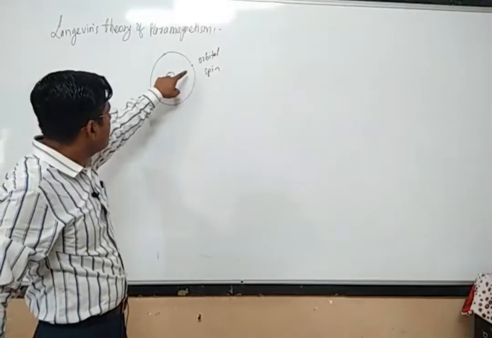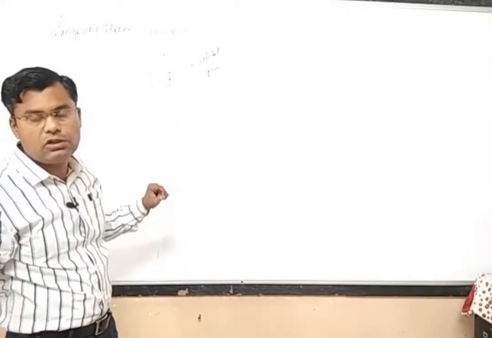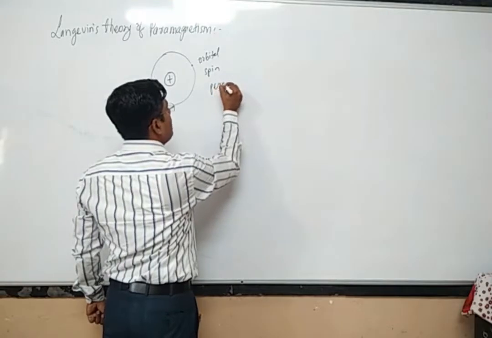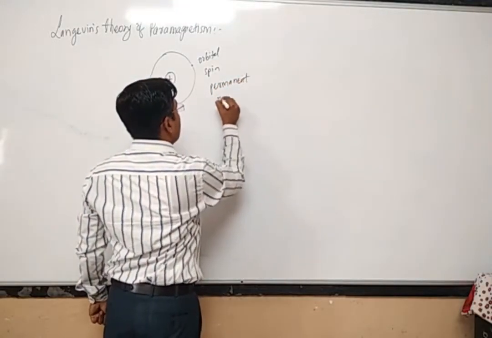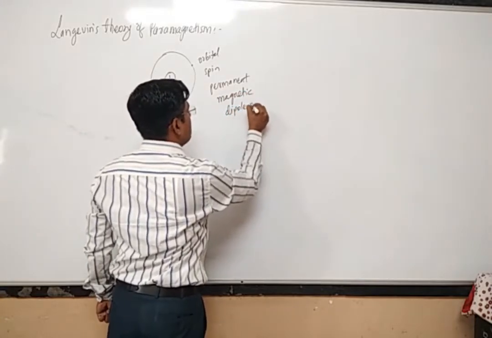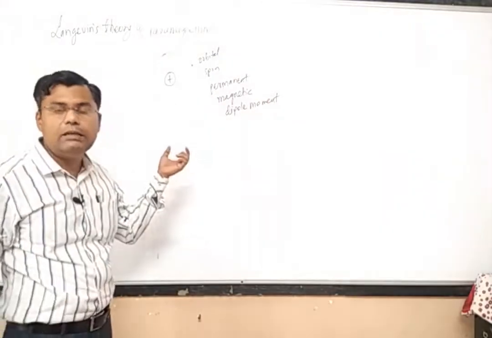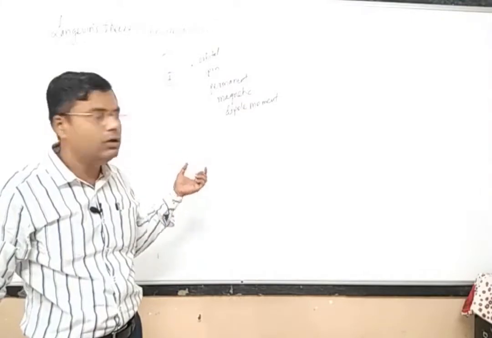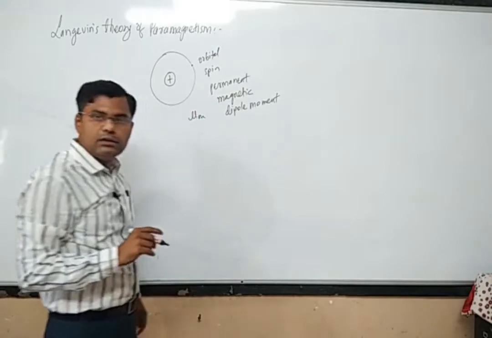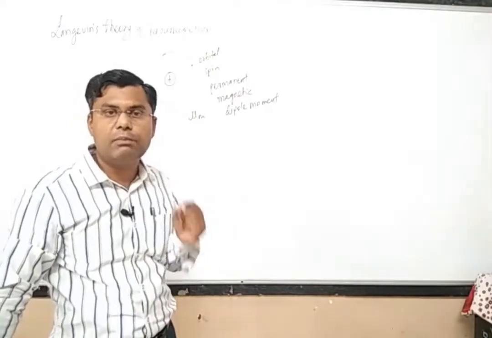We know that if the atoms of a substance consist of unpaired electrons, then these unpaired electrons will have a permanent magnetic dipole moment. So every atom in a paramagnetic substance has a permanent magnetic dipole moment, suppose denoted by mu m. This is the property of paramagnetic materials: every atom or molecule has a permanent magnetic dipole moment.